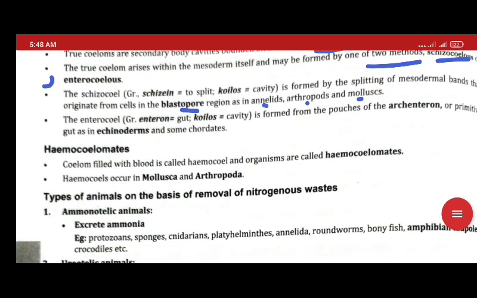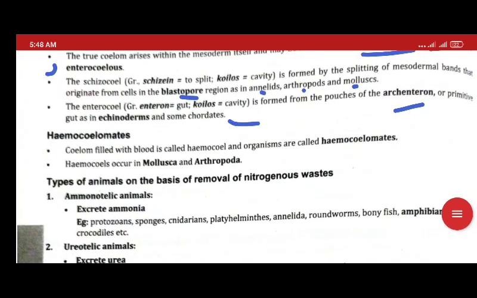And the other is enterocoel. In enterocoel, a cavity is formed from the archenteron. This includes phylum Echinodermata to Chordata.